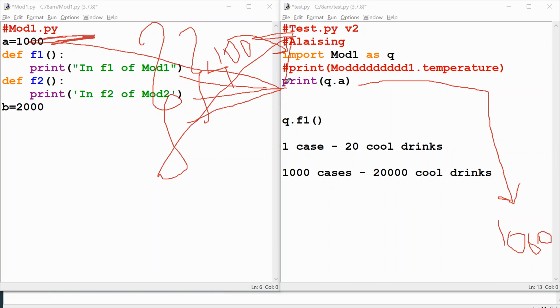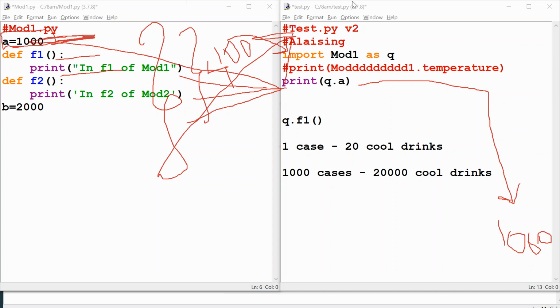So same concept here also, using normal import is madness. Why do you need F1? You don't need F1, right? Your project work is not to print F1, F2, not to execute these methods. Your project work is only to utilize this first variable. So why do you need all the other properties? Whichever property you want, only take that property into your next program, right?